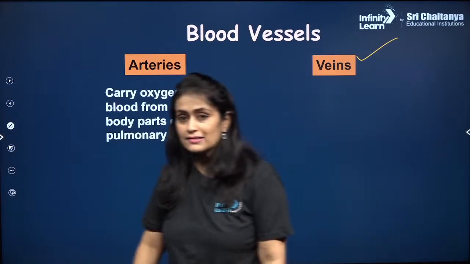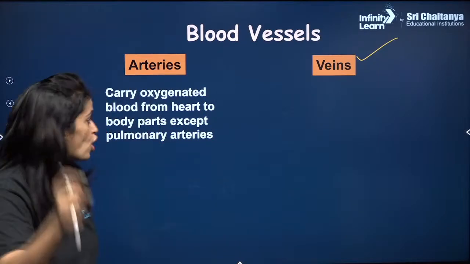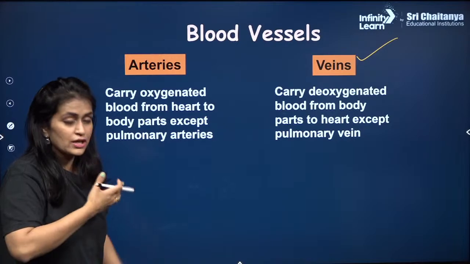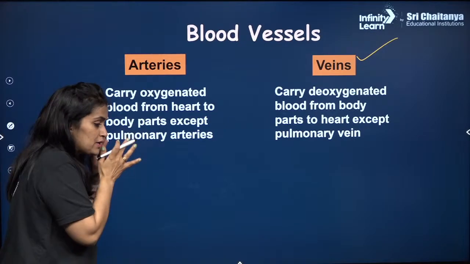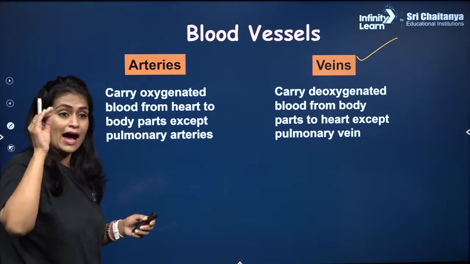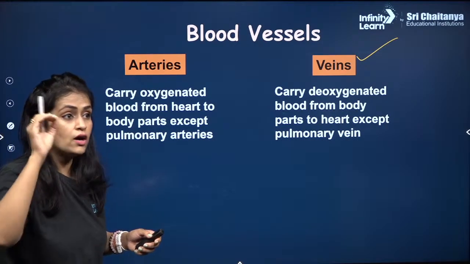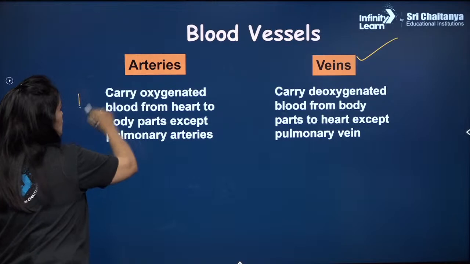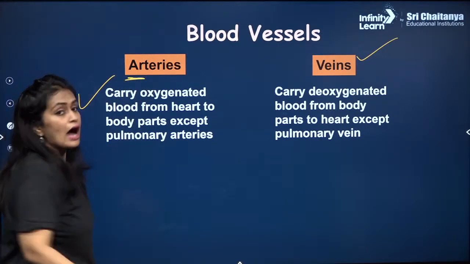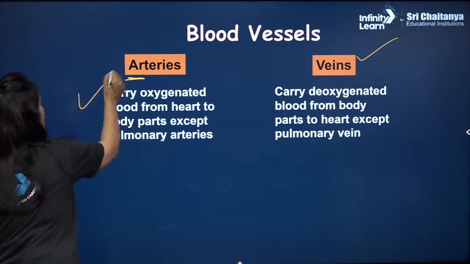ऐसा क्यों? Because in arteries there is a lot of pressure which can actually outburst them. So they are kept deeply inside our body so that it can withstand the pressure. And the answer lies over here only. What does it do? It carries oxygenated blood A से artery, A say away.